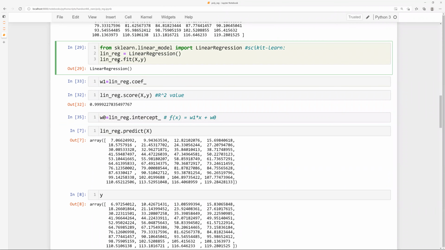So numpy dot average. Is there a function called average? I don't know. Maybe there is. Can anybody tell me? Some is there. Average is there or no? I'm pretty sure there is. Well, let us see.